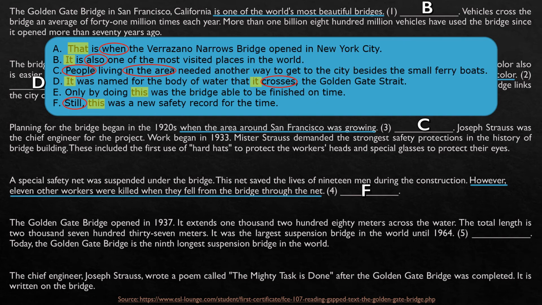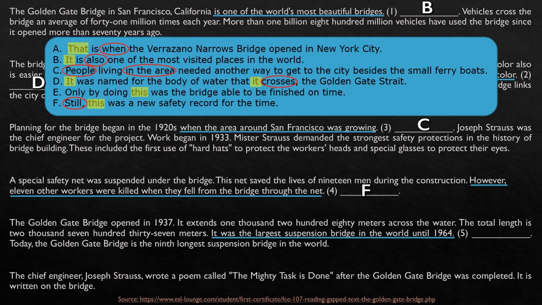Almost there, my friends. The Golden Gate Bridge opened in 1937. It extends 1,280 meters across the water. The total length is 2,737 meters. It was the largest suspension bridge in the world until 1964.